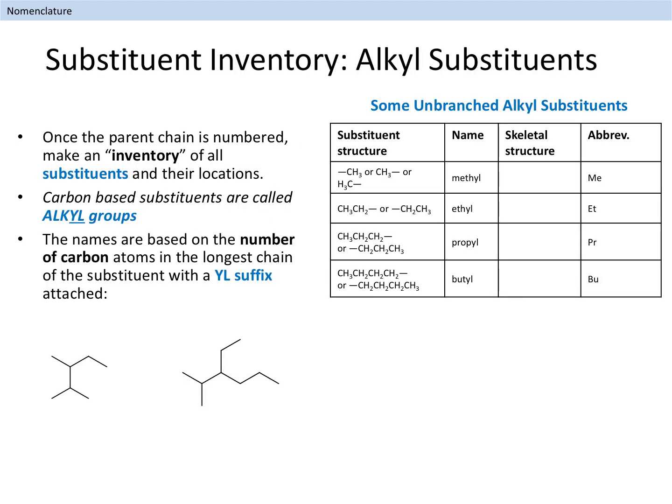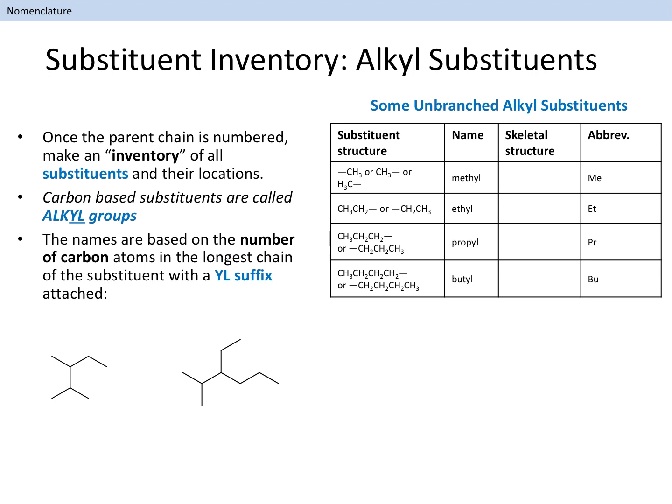As mentioned previously, substituents are atoms or groups of atoms that are attached at various locations along the parent chain. A complete name for a compound needs to include the location and identity of each substituent. We need to learn, A, how to specify substituent locations, and B, how to name substituents. Let's start with the location assignment first.